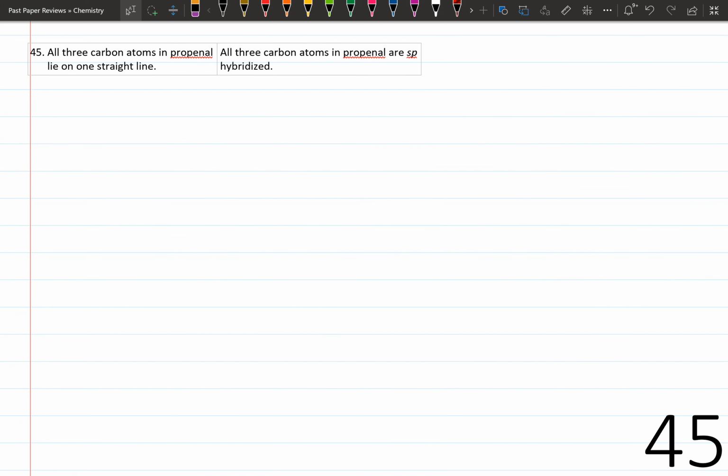Question number 45. All 3 carbon atoms in propanol lie on one straight line. As you can see in the structure here, all 3 carbon atoms lie in the same plane but are not in the same straight line. Therefore, the first statement is false.